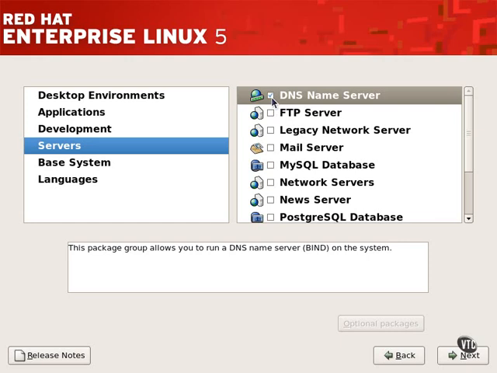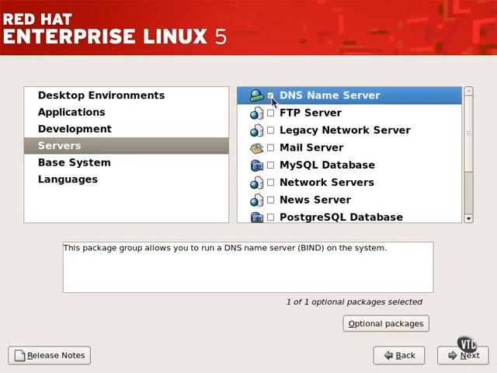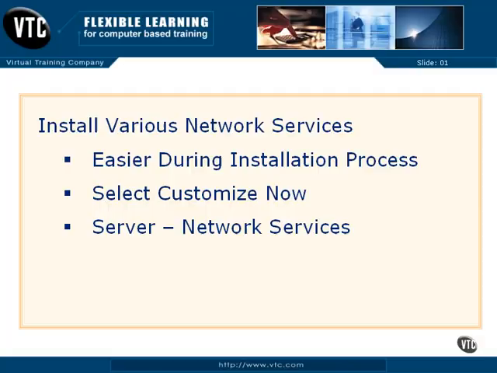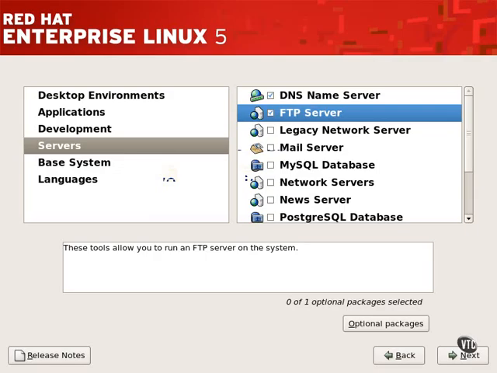the DNS name server package group installs the Berkeley Internet Name Daemon service. The FTP server package group installs the VSFTP service.